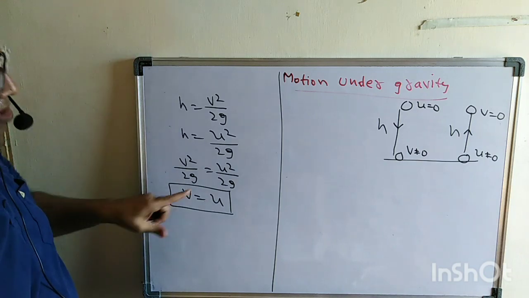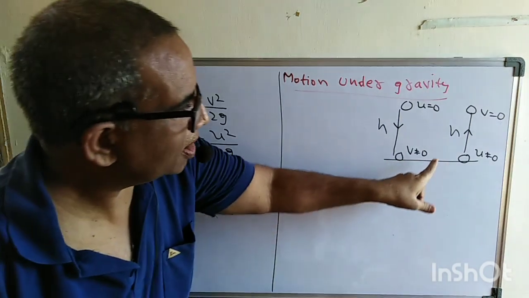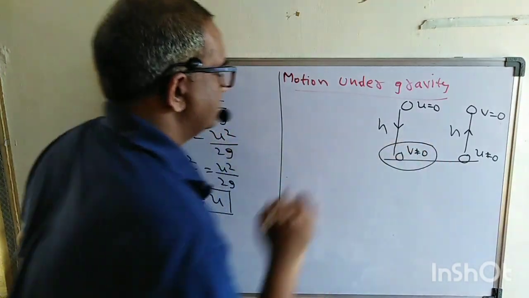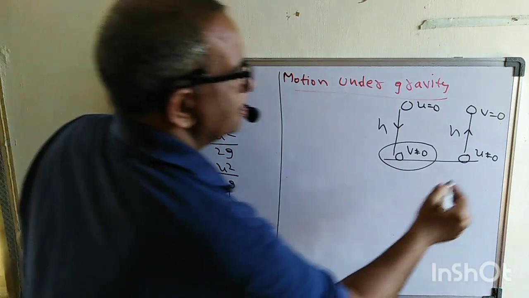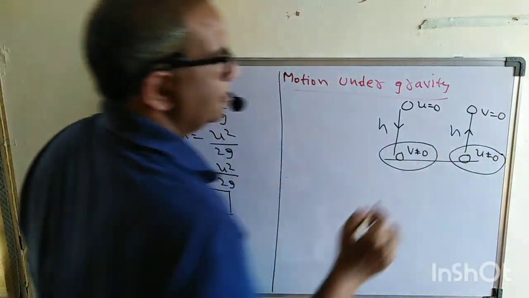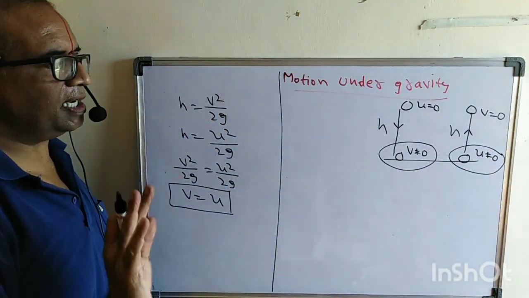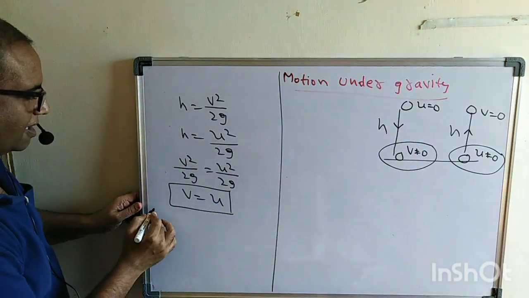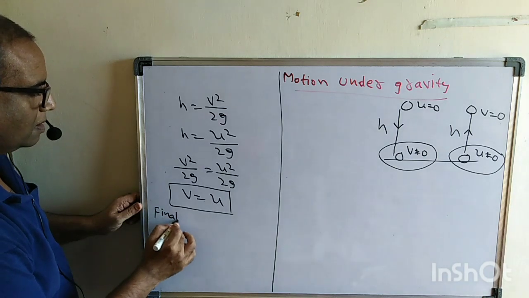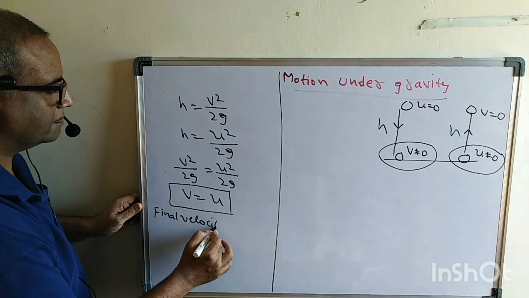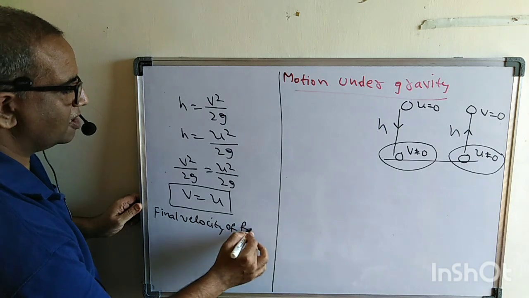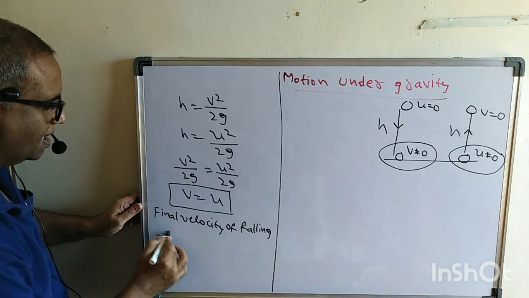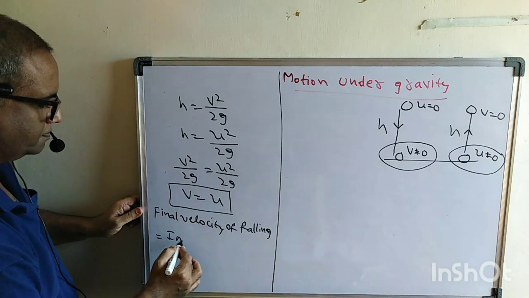What do you mean by v equal to u here? v is not equal to 0, that v, and the u is this one here. v means, when a body is dropped, the final velocity of falling during falling is equal to the initial velocity of projection.